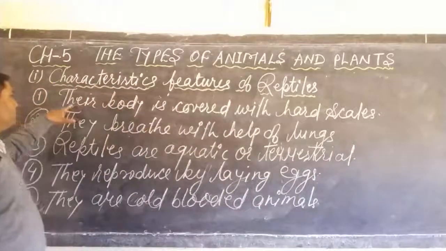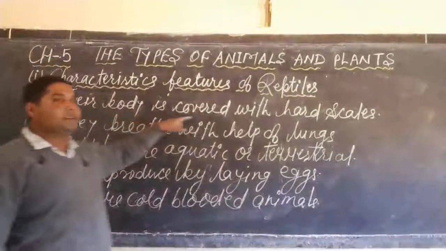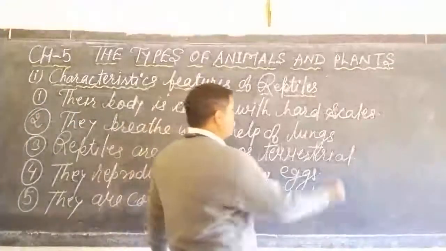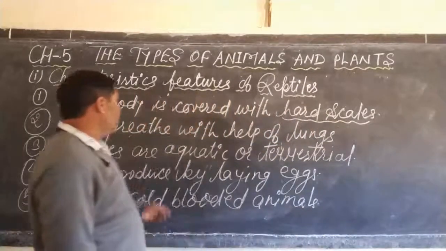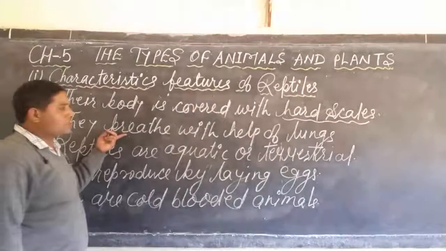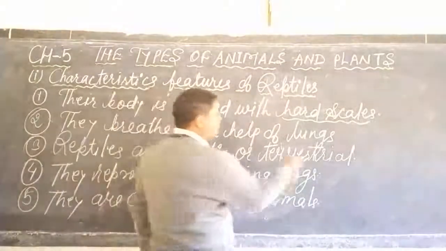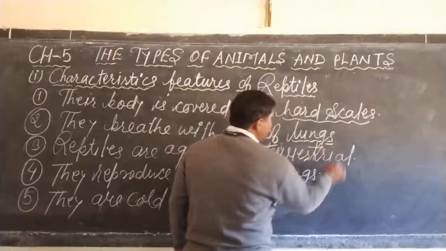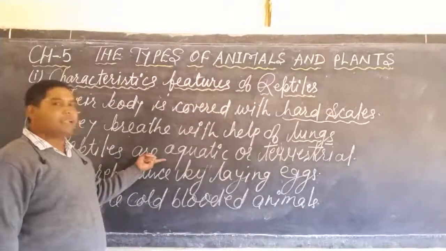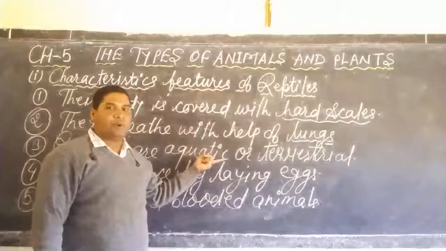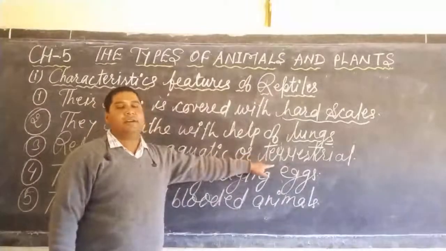Once again you see here, their body is covered with hard scales. All the reptiles breathe through their lungs. Third, reptiles may be aquatic or terrestrial.